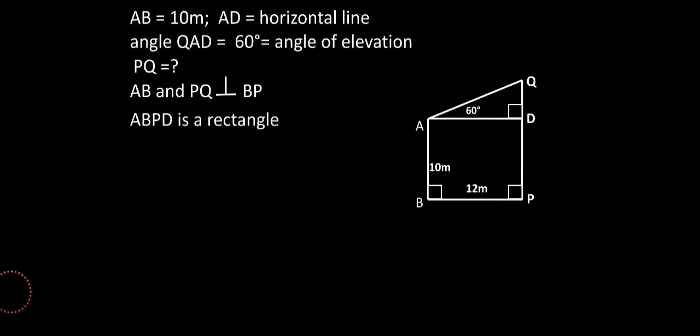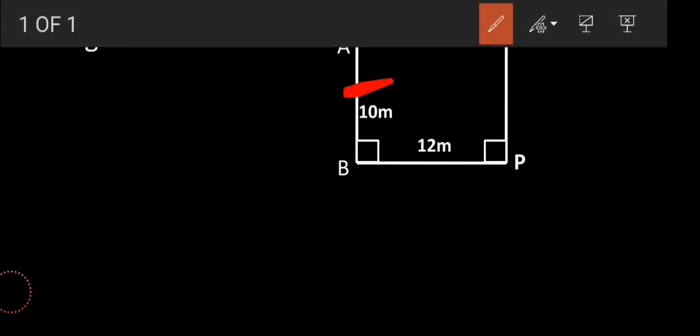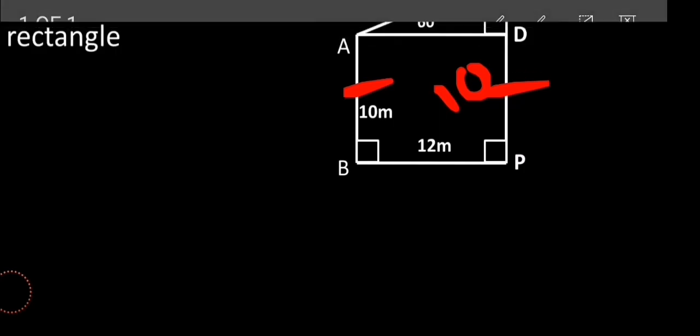Considering this quadrilateral as a rectangle, we can say AB and PD are equal, right. So if AB is 10 meters, we can say PD is also 10 meters, and that completes the first step of the action plan. We got the value of PD by proving ABDP is a rectangle, correct.